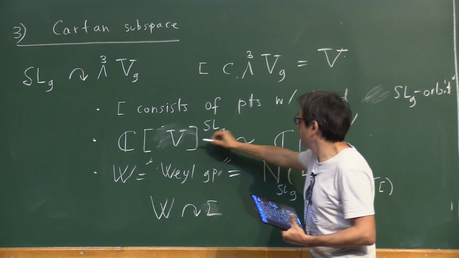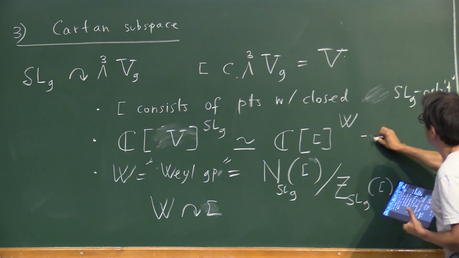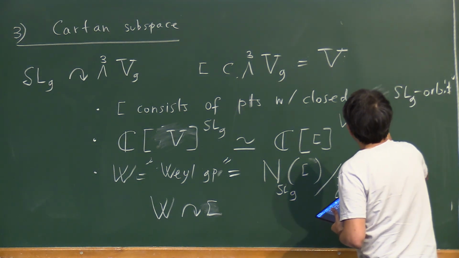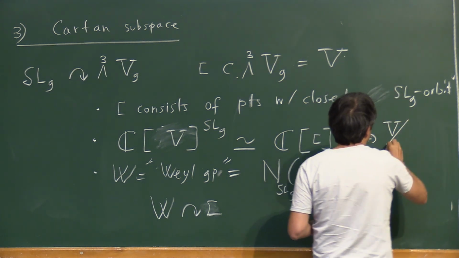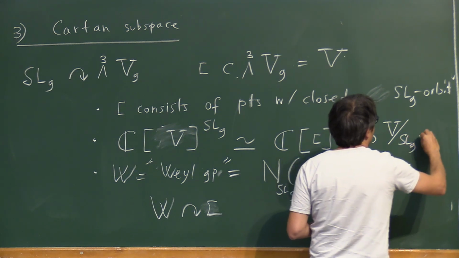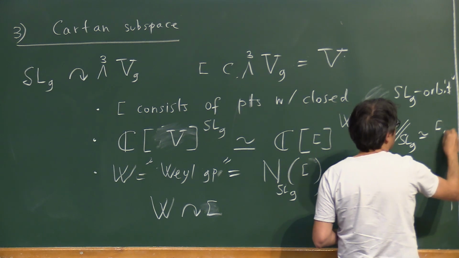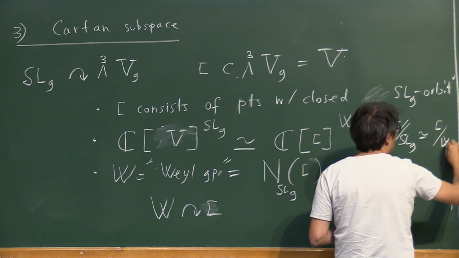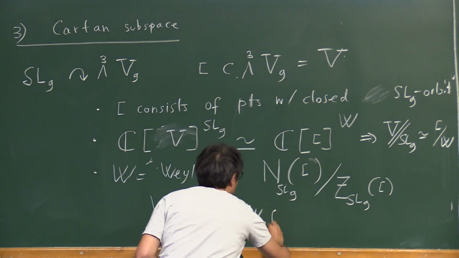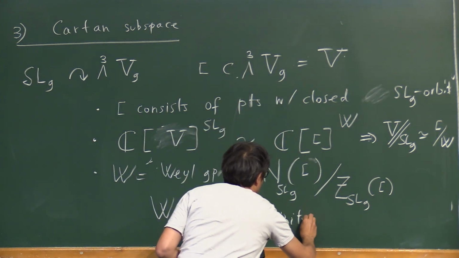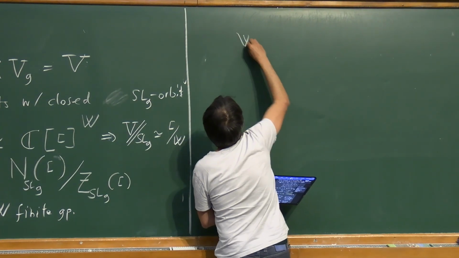So this story here says that the moduli space of V mod SL9, the GIT quotient, is isomorphic with C mod W, a much simpler quotient by a finite group. W is finite. Actually, W is a complex reflection group.